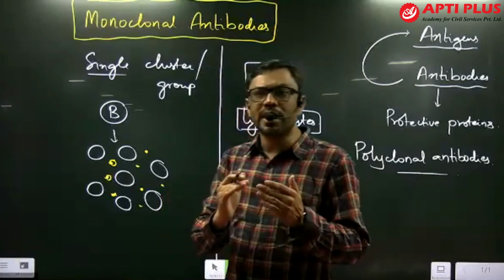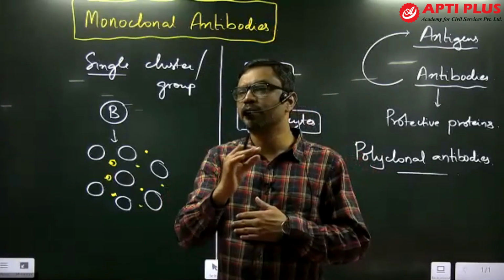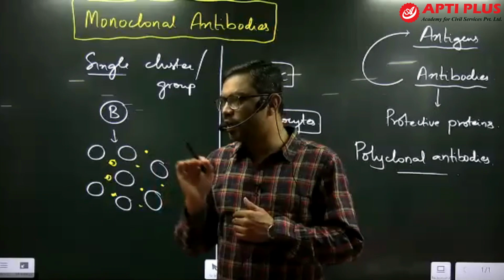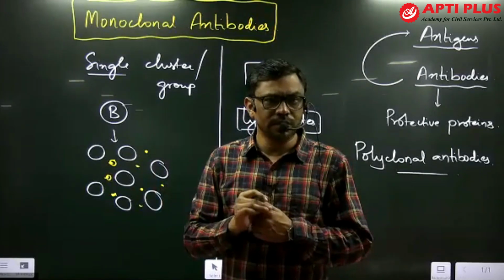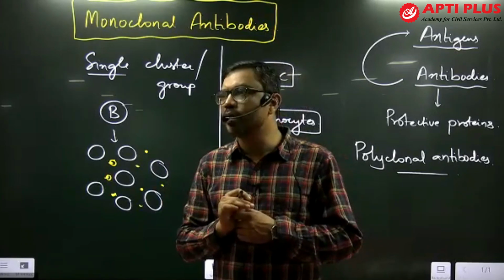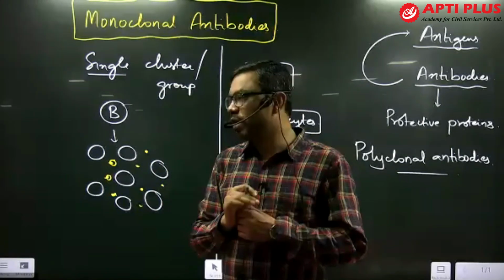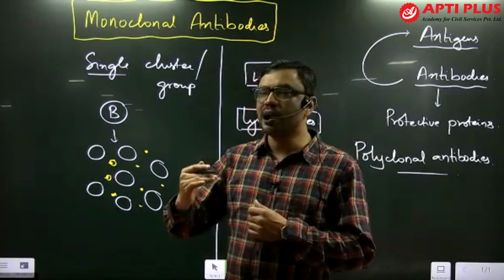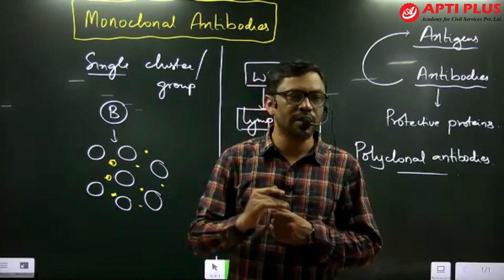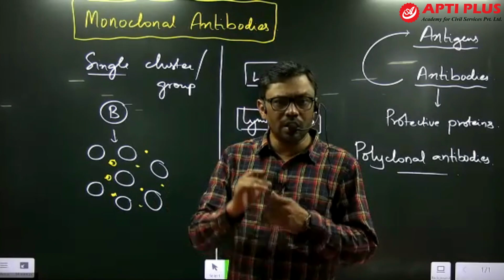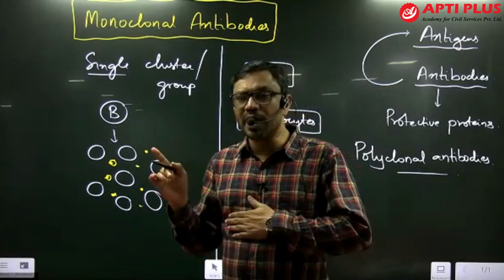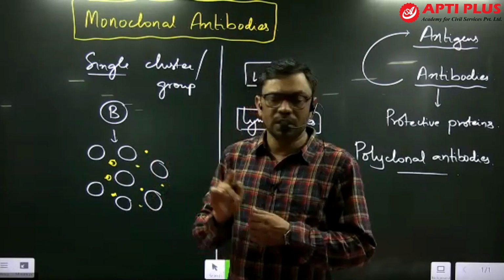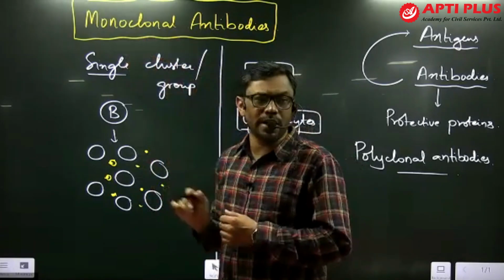So we can raise an antibody against a specific pathogen, a specific antigen. For example, hepatitis B is a disease caused by the hepatitis B virus. We can raise antibodies against this hepatitis B virus. All these antibodies are similar in structure and function, functioning against hepatitis B. These are called monoclonal antibodies.